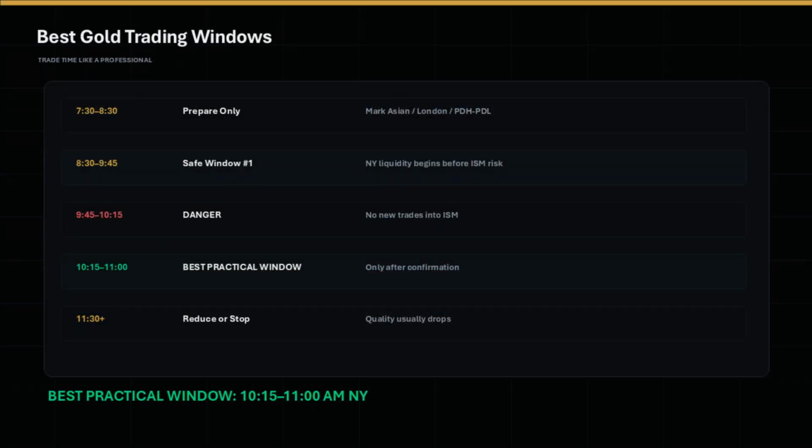Here is the time map. From 7:30 to 8:30, prepare only. From 8:30 to 9:45, there may be a first safer window as New York liquidity begins. From 9:45 to 10:15, stand aside. The best practical window is 10:15 to 11 a.m. New York time, but only after confirmation. After 11:30, reduce or stop unless there is a clean continuation setup.